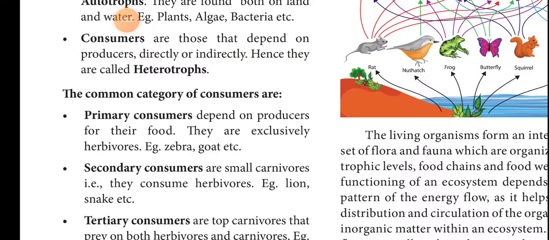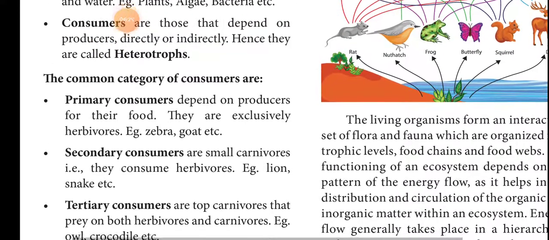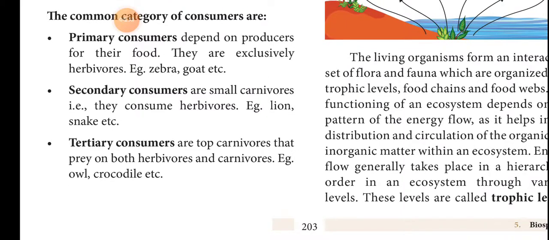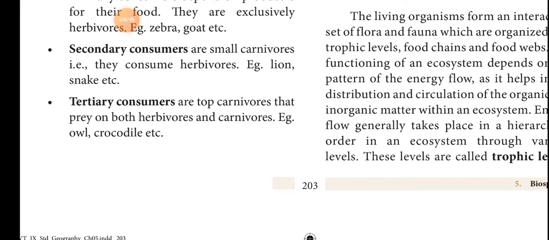The common categories of consumers are primary consumers, secondary consumers, and tertiary consumers. There are three categories of consumers. First, the primary consumers depend on producers for their food. Secondary consumers are small carnivores that consume herbivores, such as lions, snakes, etc. Tertiary consumers are top carnivores that prey on both herbivores and carnivores. Examples: owls, crocodiles, etc.